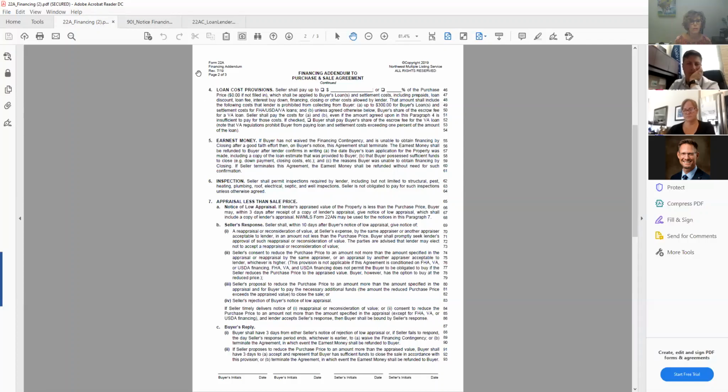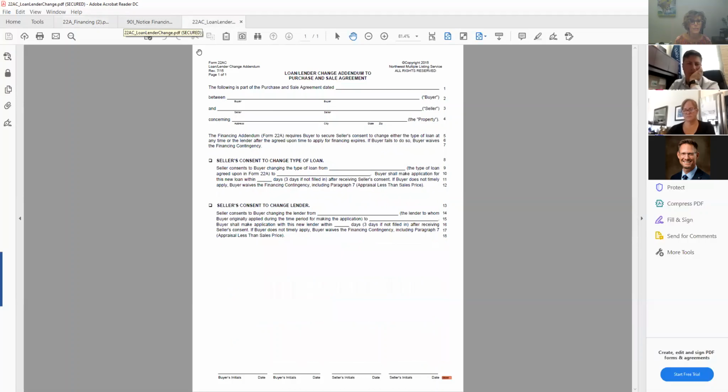One other thing that correlates with this finance addendum as well is the 22AC. Of course, this is if they need to change lenders or change the type of the loan, maybe because they can't get financing from their original lender or the original type that was put into the purchase and sale agreement. So they would want to fill this out. And this is really basic.